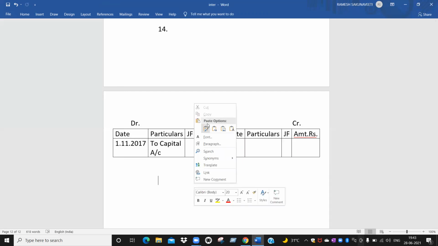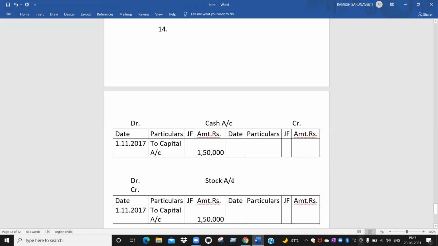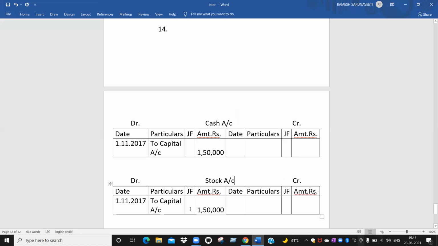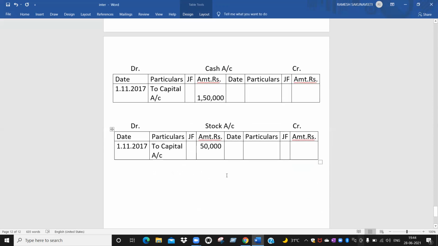So I am making it as stock account. Second account in this transaction is stock account. So stock account debtor to capital account, how much is there? 50,000 is there, no? So 50,000 I mentioned. Is it clear? Yes, sir. Clear.